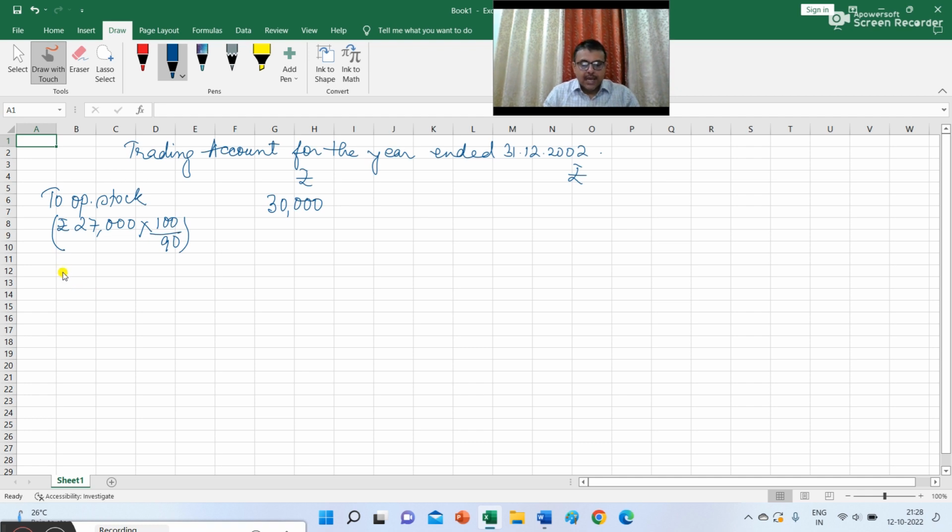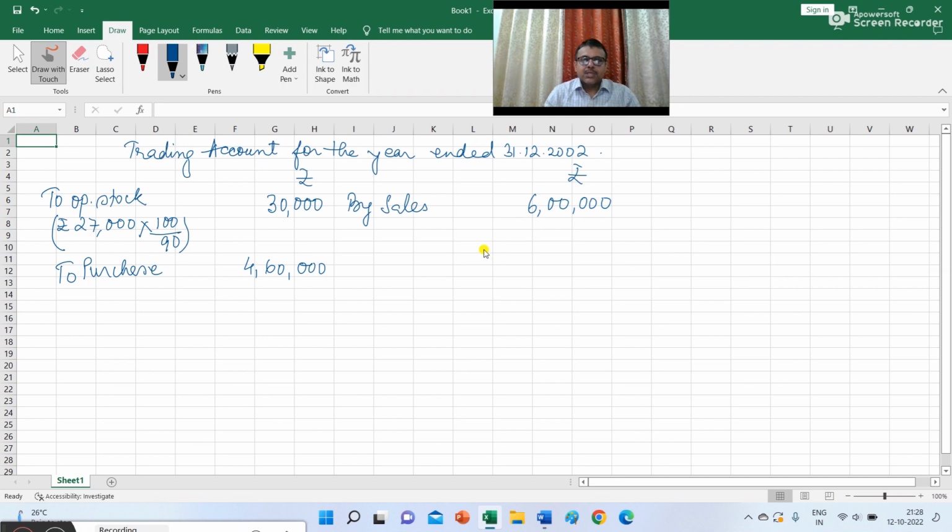Next, the amount of purchase during the year 2002. This figure is given at rupees 4,60,000. The sales during the last year was 6 lakh. So here I am writing 6 lakh.